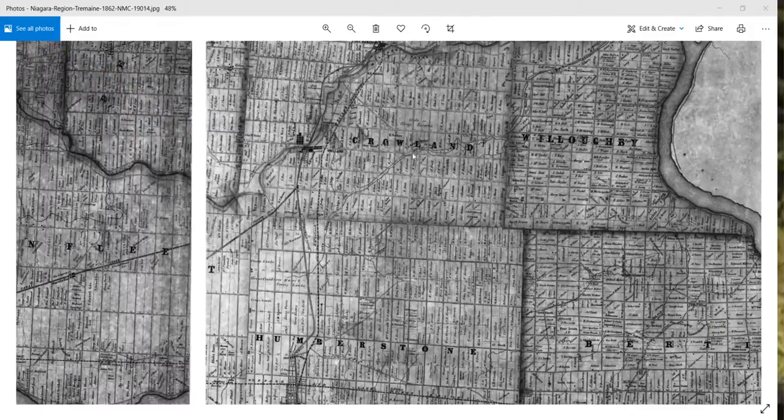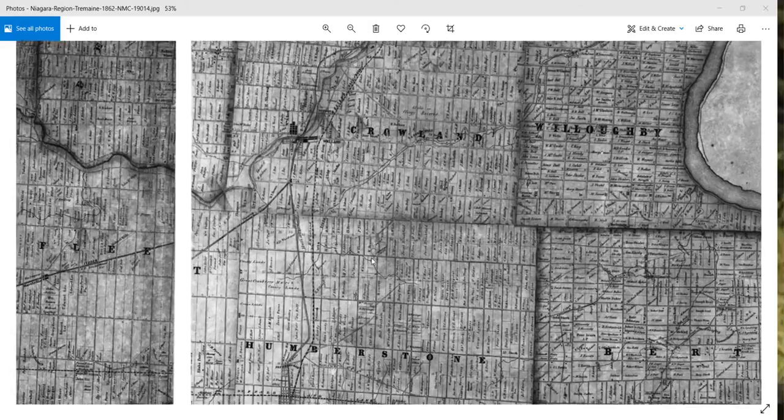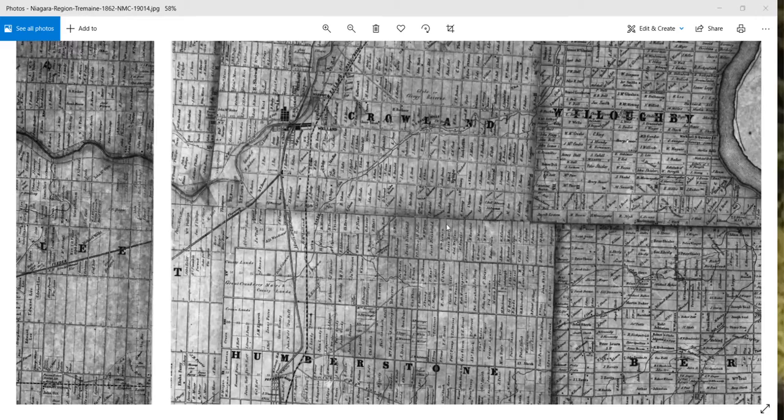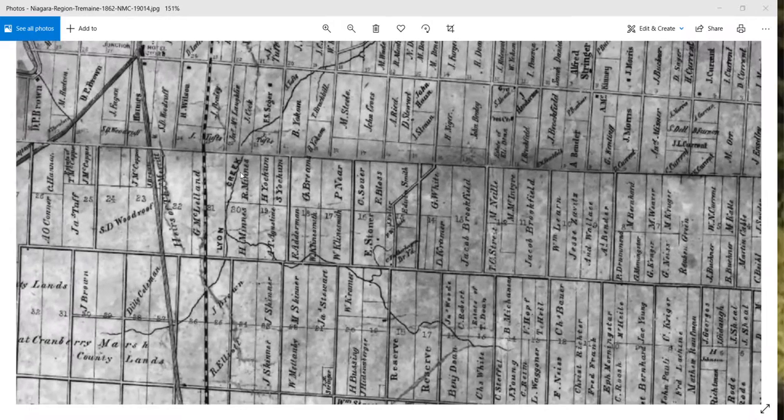So this is Crowland, this is Humberstone, this is the Tremaine map of 1862, and this is the boundary in here. If you can see, there are these odd shaped pieces of land down in here. This is the gore that they're talking about. A gore is just some extra land that doesn't quite fit into the lots and concessions. So that's what they're talking about at the beginning here.